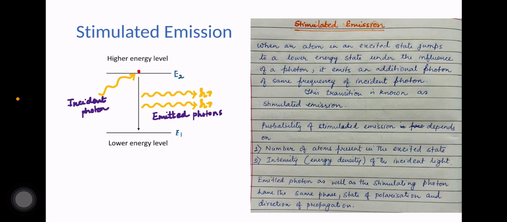Okay. Now let us summarize the salient features of stimulated emission. The main characteristic of stimulated emission is that it is controllable from outside. And as I have already mentioned, the induced photon has similar features to those of the inducing photon. It has the same direction, same frequency, same phase and same plane of polarization as the stimulating photon. And one of the outstanding features of this process is the multiplication of the photons.